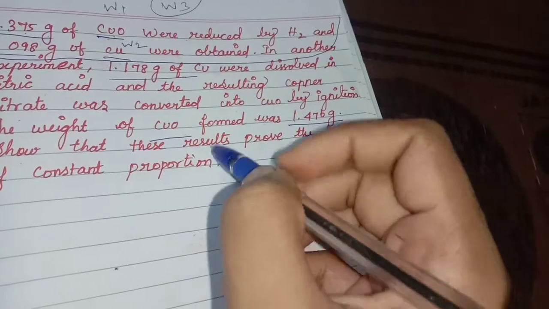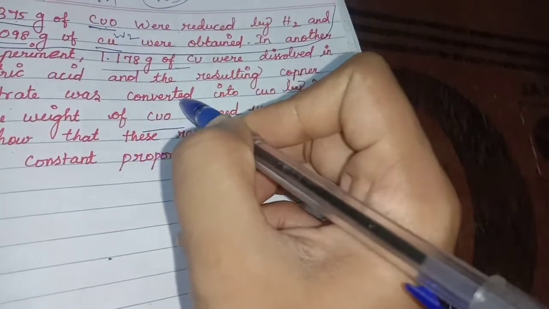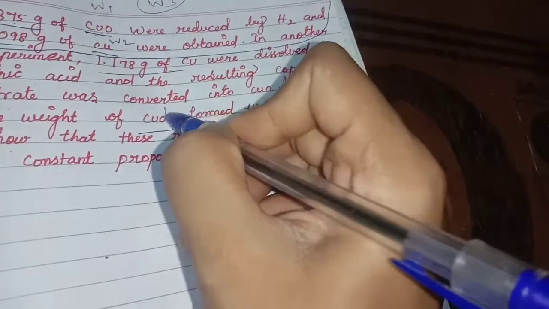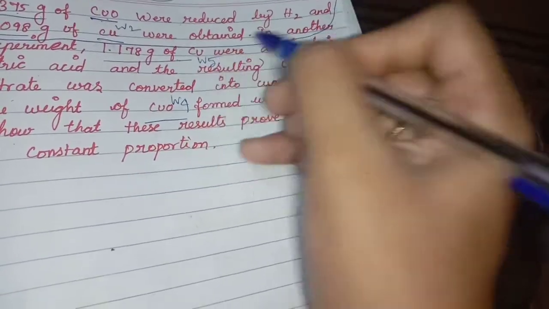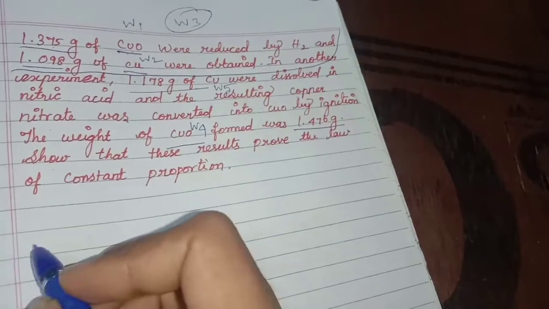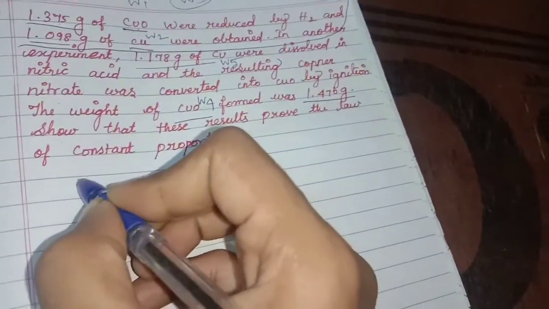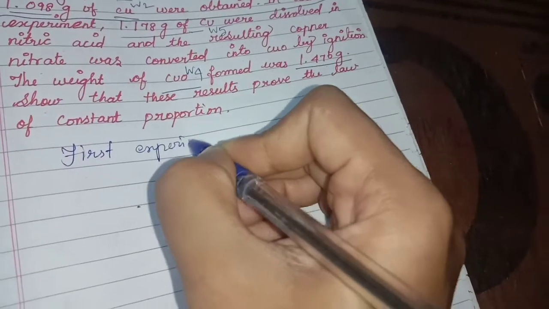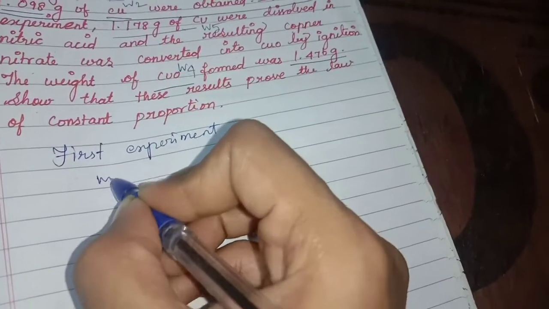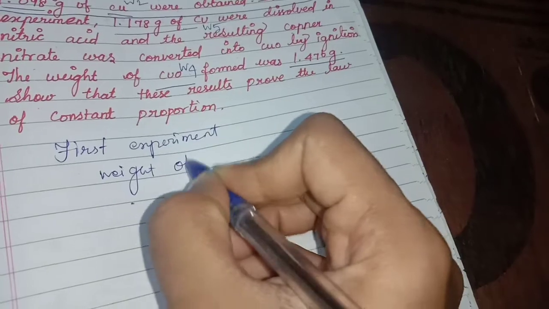Okay. So here which one is W4? This one is W4 and this one is W5. Okay. Shall we calculate now? First experiment. First we have to take first experiment. See, weight of CuO is what?